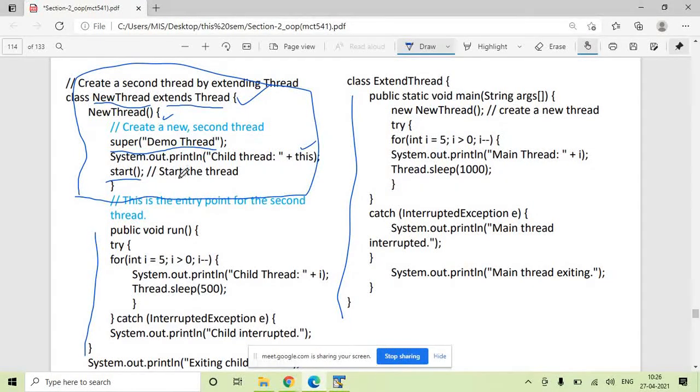Start the thread. So whatever thread is currently here, the current thread is started. Start means make that thread ready to run. Whenever the thread gets a chance, this particular run method will be called, because this is the entry point for the thread. So this is the only difference. Otherwise, working-wise it is the same. You have two different methods, Runnable and thread.